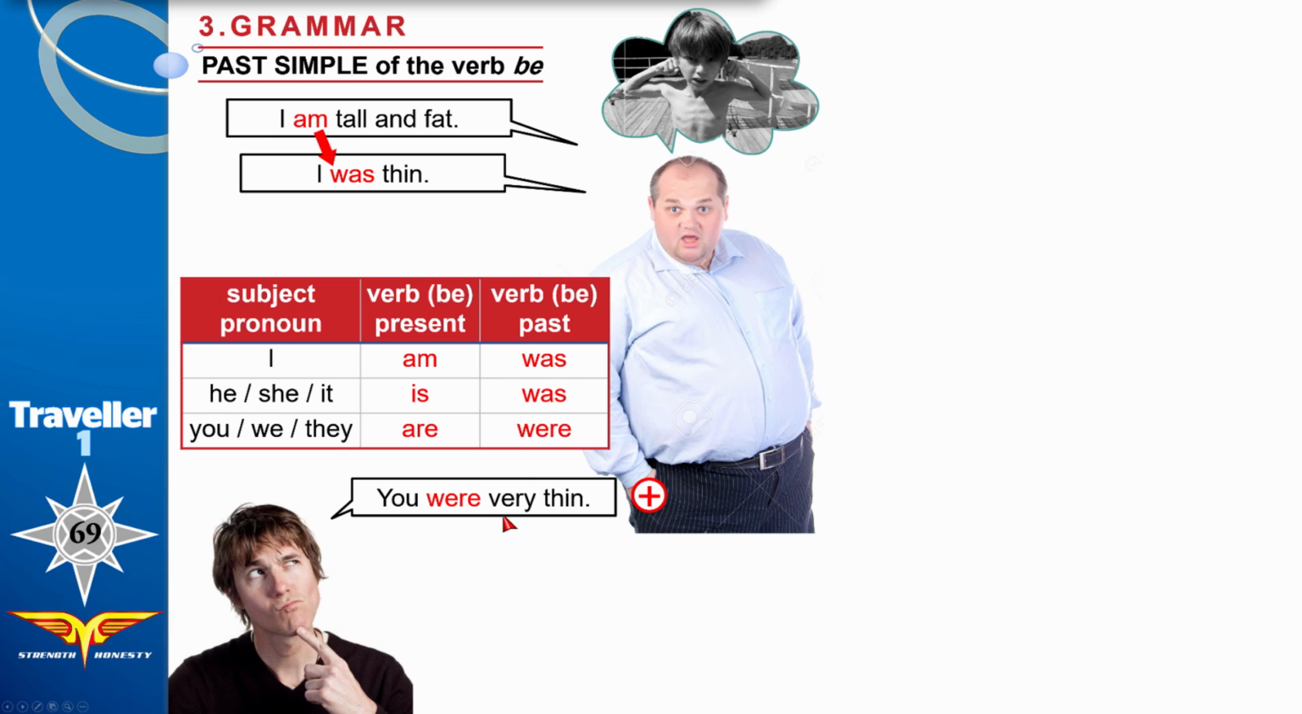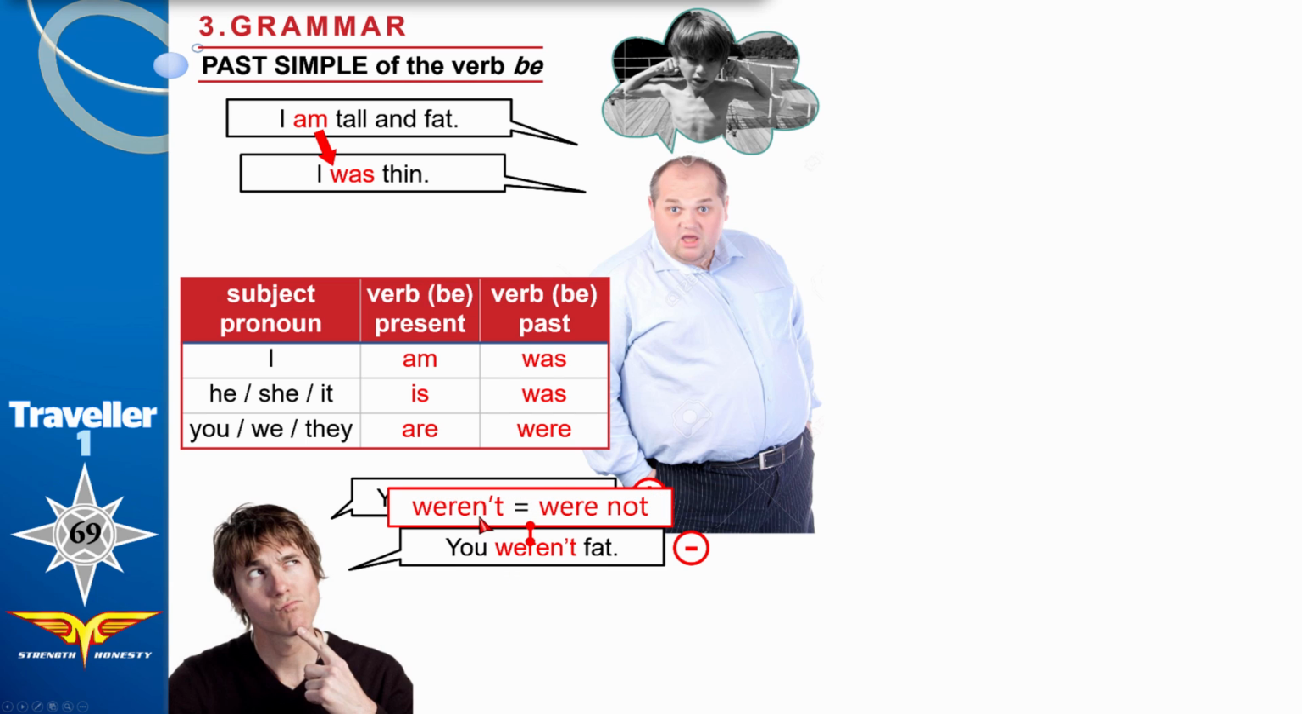This sentence is affirmative. How do we make it negative? Easy. You weren't fat. You were thin. You were not fat. Weren't is the same as were not.